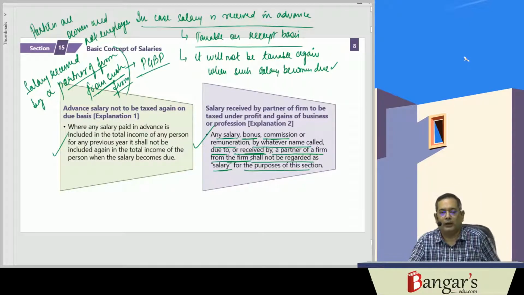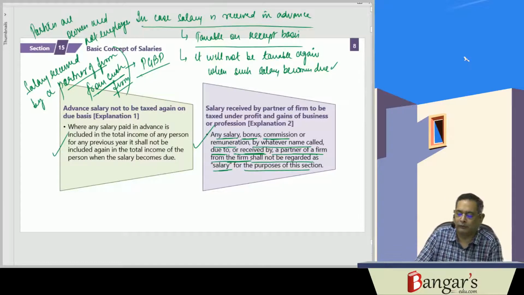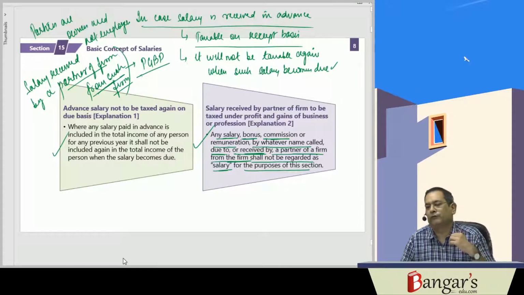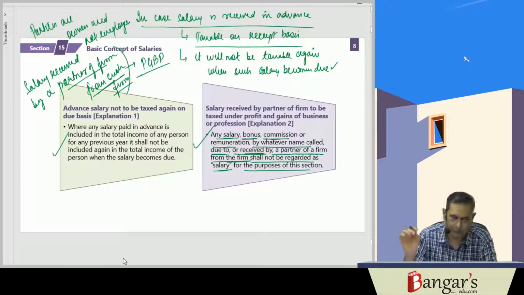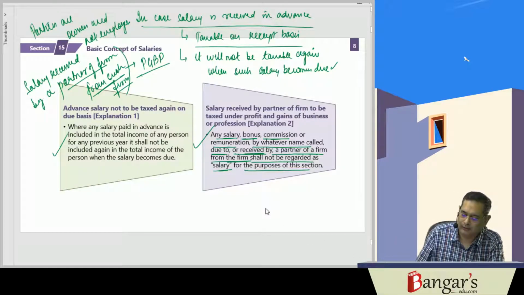It will not be taxable under the head salaries, but it will be taxable under the head profits and gains of business and profession. That has been provided in section 15, explanation 2. So fundamentally, salary is taxed on due basis or receipt basis, whichever is earlier.